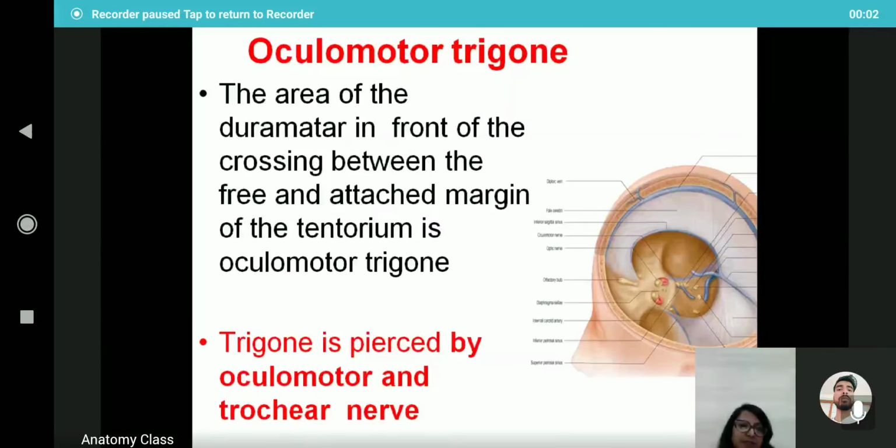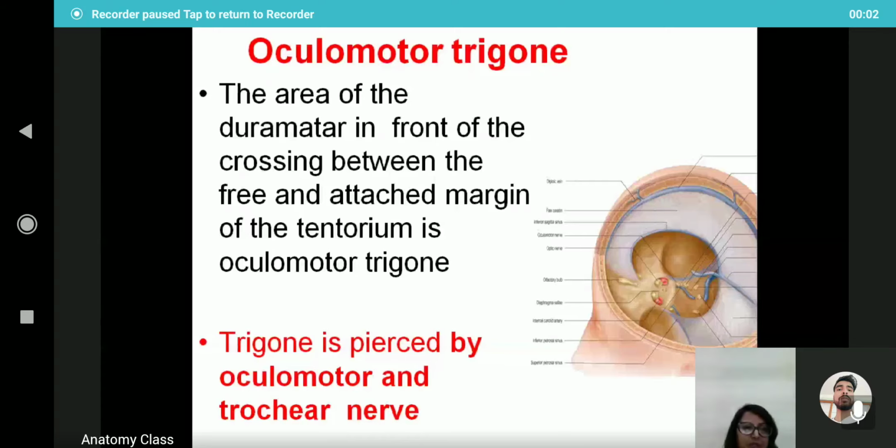So between these attachments of the anterior end of the attached margin and the free margin, there will be a trigone, or triangular structure. This trigone is known as the oculomotor trigone. The area of the dura mater in front of the crossing between the free and the attached margin of the tentorium is known as the oculomotor trigone.